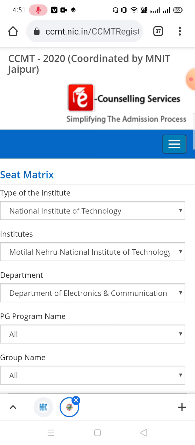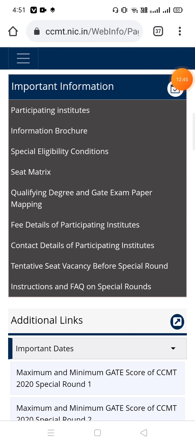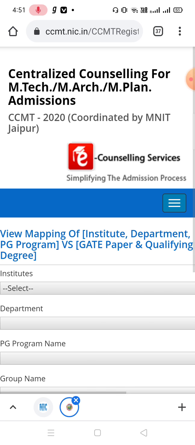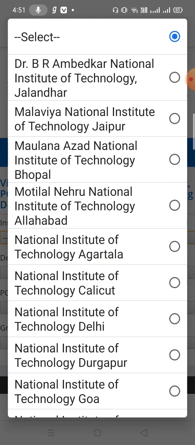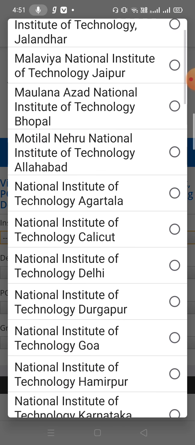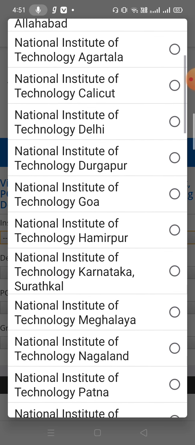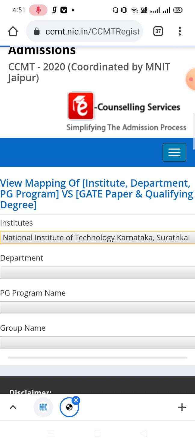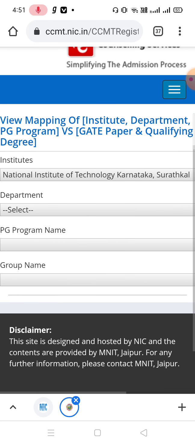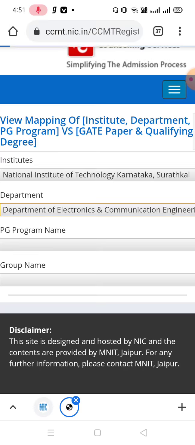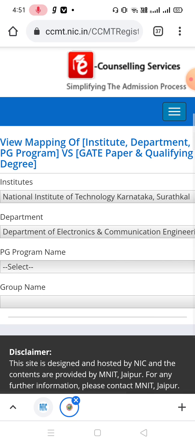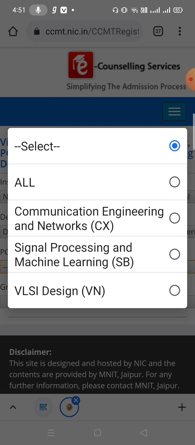Okay, so in this way you can check the seat information also. Now if you want to check the eligibility criteria, qualifying degree and GATE paper mapping, click here. Now in institute, I'm going to show you NIT Surathkal. Okay, department electronics and communication, any department you can choose.